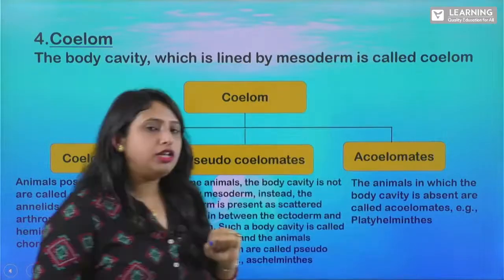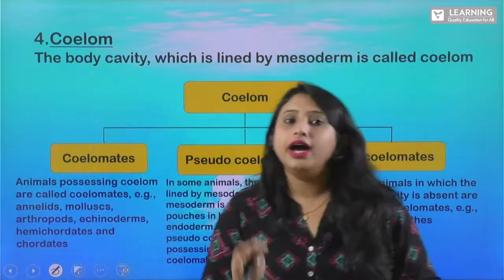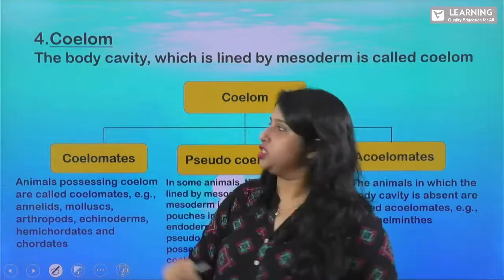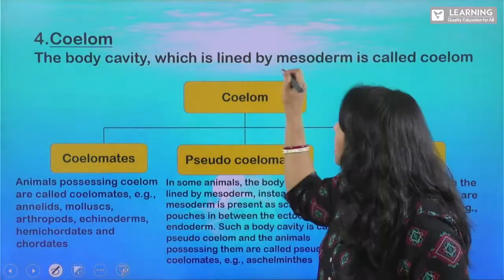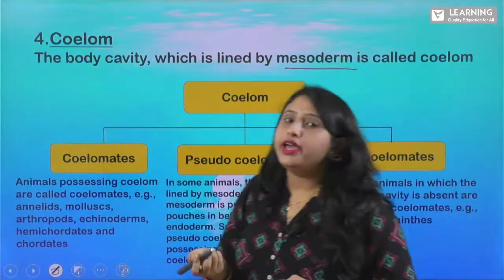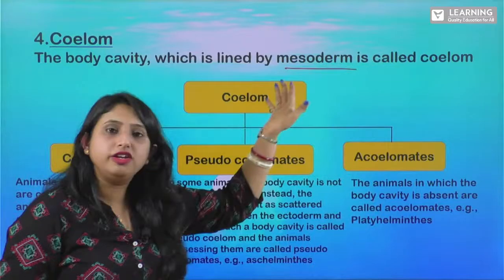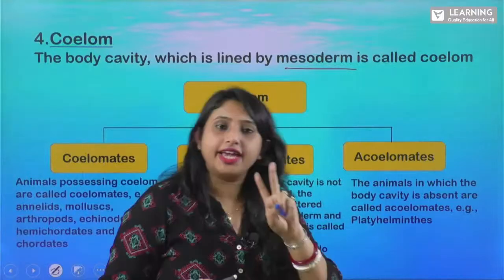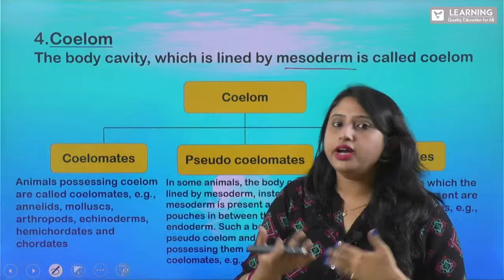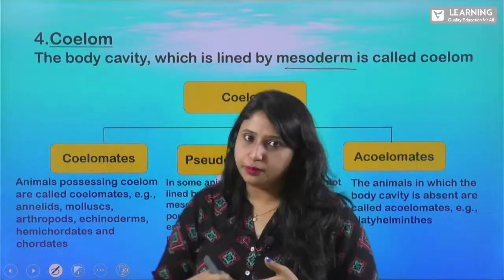So what is this coelom? Coelom is also known as your body cavity. The body cavity which is lined by mesoderm is called your coelom. It is lined by your mesoderm, that is the second germ cell layer from where the organs develop. So there are three types of coelom.